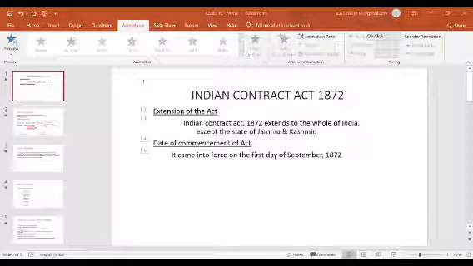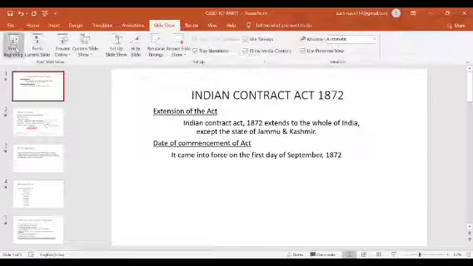Today we will be starting with our new topic called the Indian Contract Act 1872. So tell me, what do you first mean by an act? You have read about an act in your legal constitution. So what do you mean by an act? An act simply means rules and regulations which you have to follow.